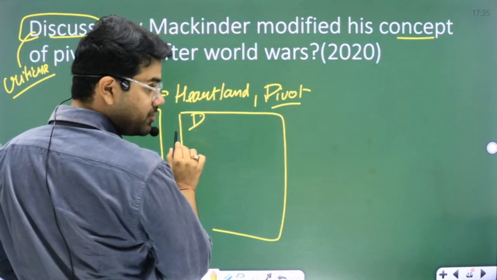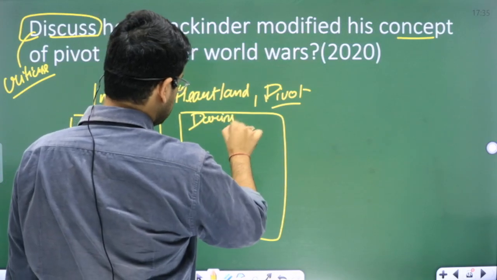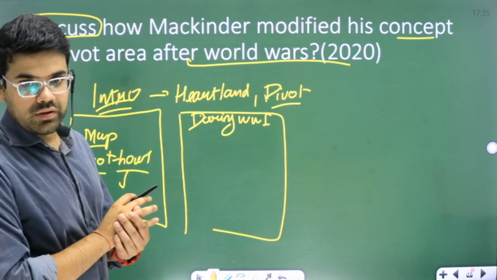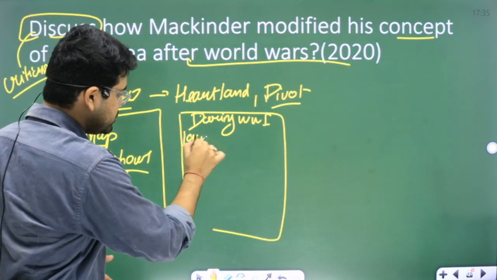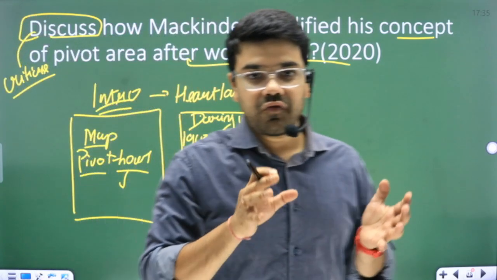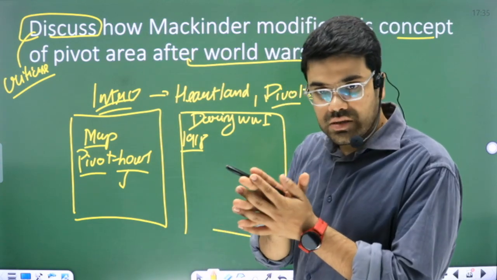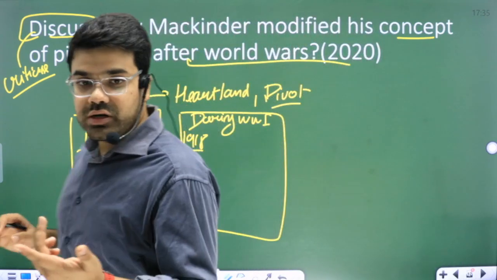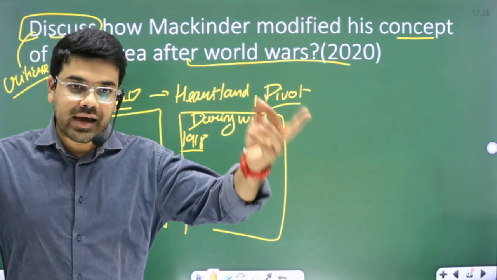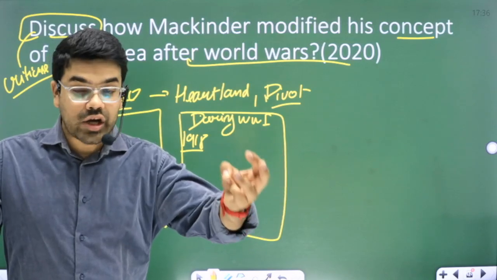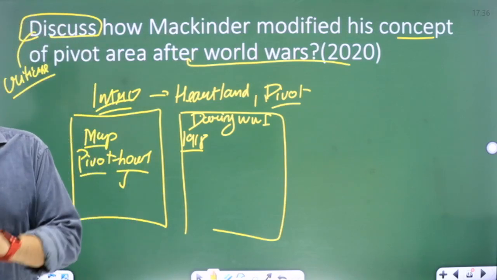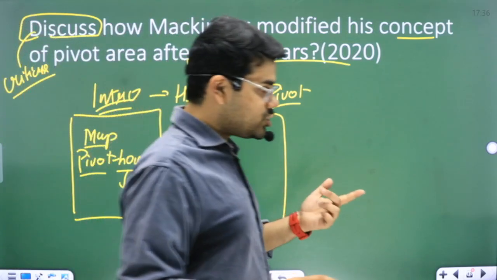the subheading should be during the course of World War One. How they were modified. Okay, World War One. So in 1918 he gave the theory of Democratic Ideals and Reality, in which he enlarged the pivot area and also included the regions where the Russian Empire would have direct influence, like Russia, China, Turkey, Black Sea region, Iran. So he enlarged the region. That shrank the inner crescent.